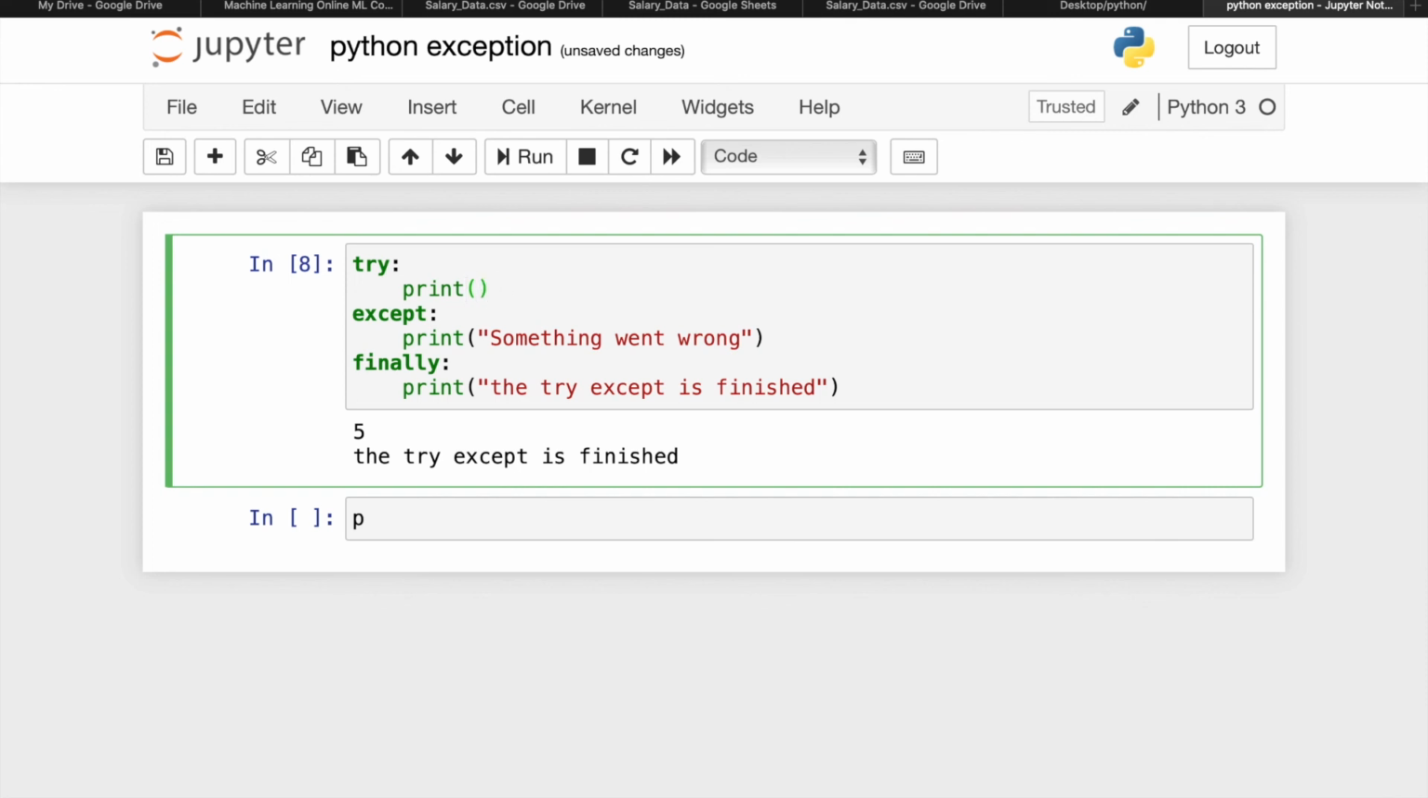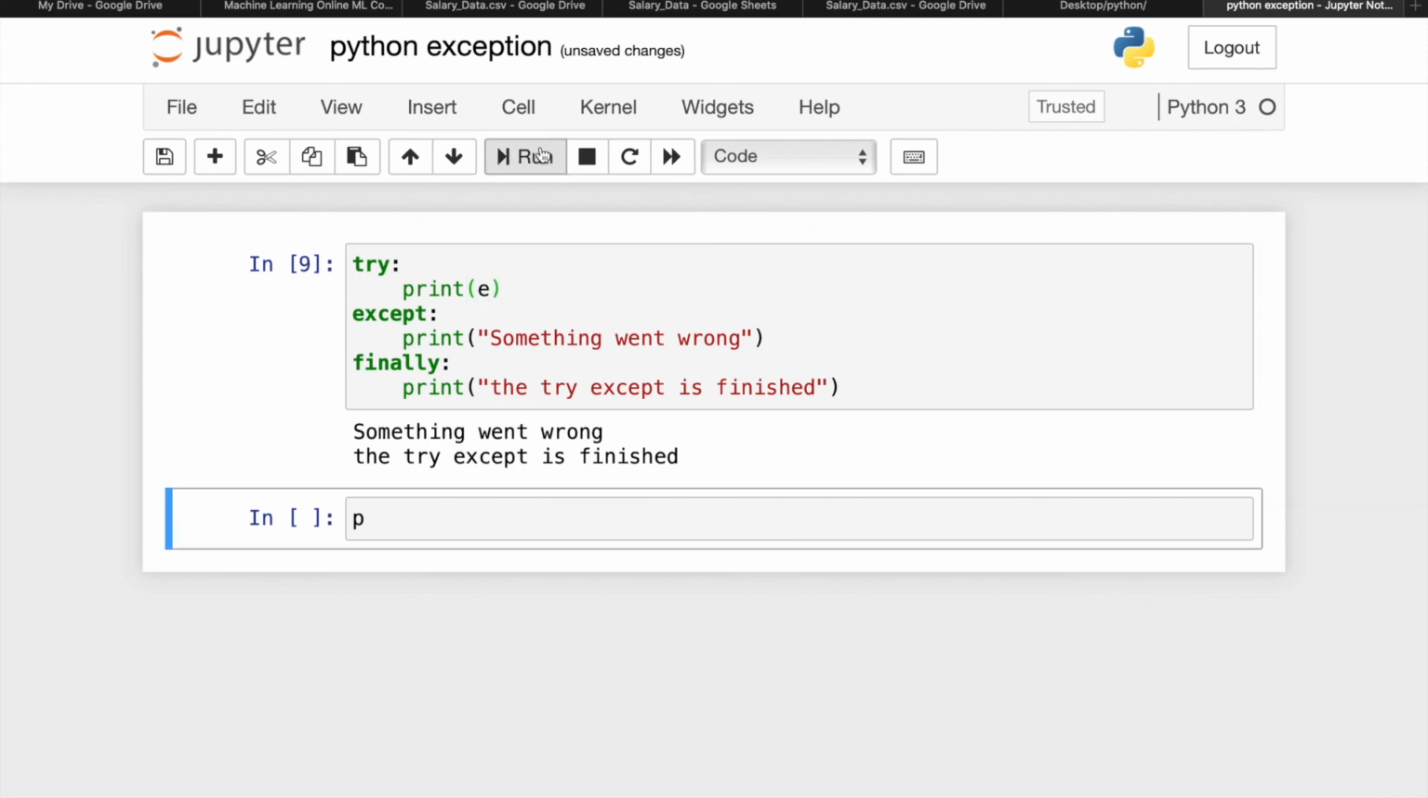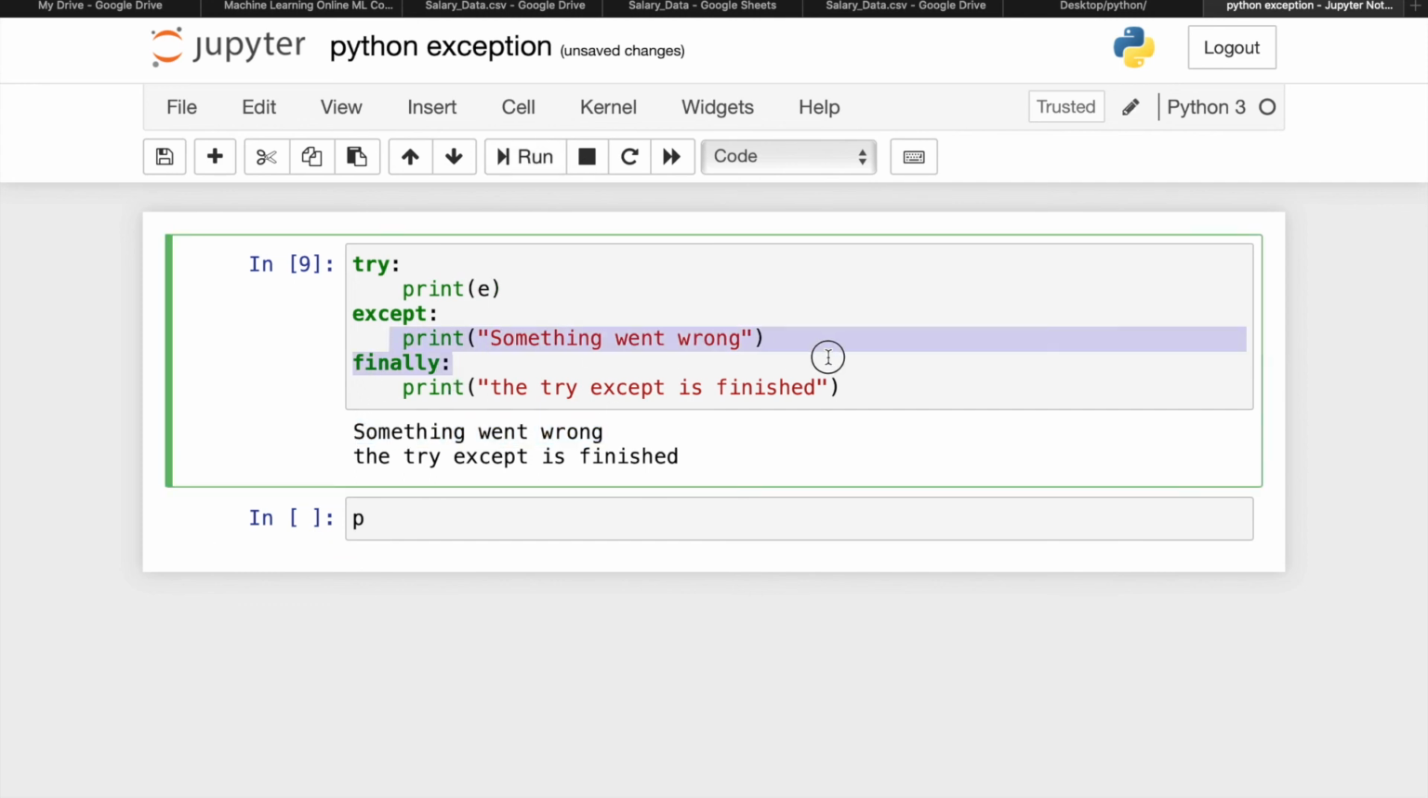Suppose I change the x to print e. If you run this, then you will get something went wrong, because the except will run, and at the last, whether it is printed by the try block or by the except block, the finally keyword will always run. So this is, guys, exception handling in Python.